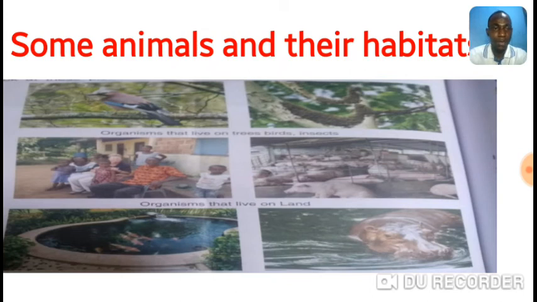And we have organisms that live in water as well. I know you have a lot of them in your mind. You can jot them down as you go through the pictures. Very well.